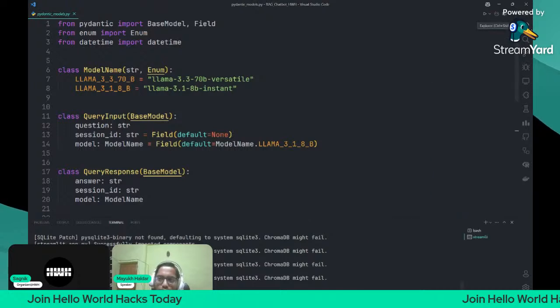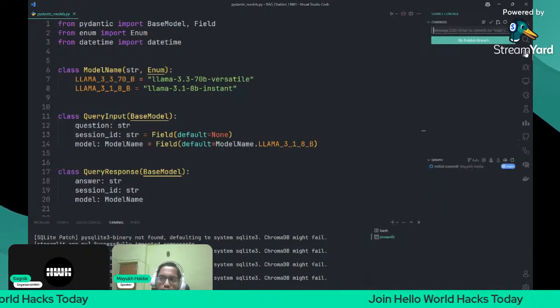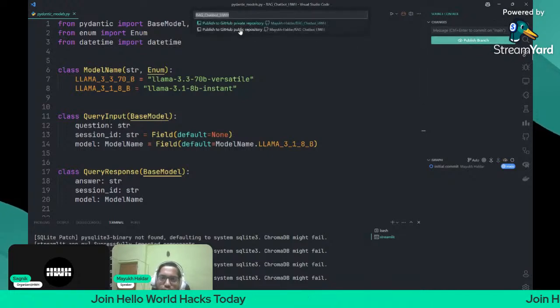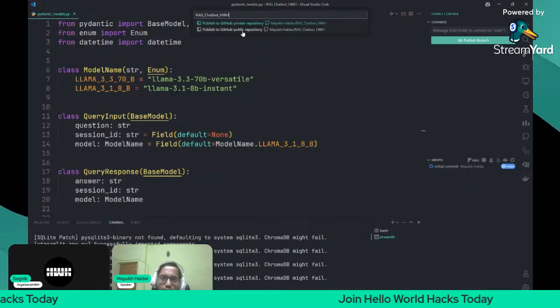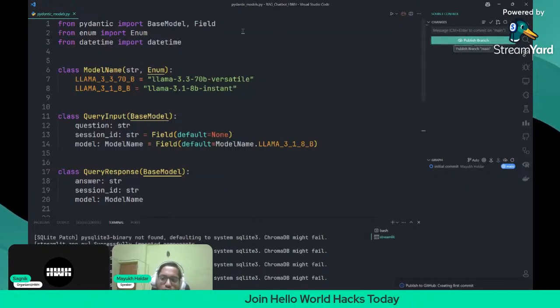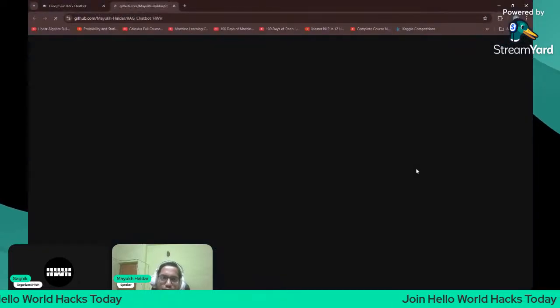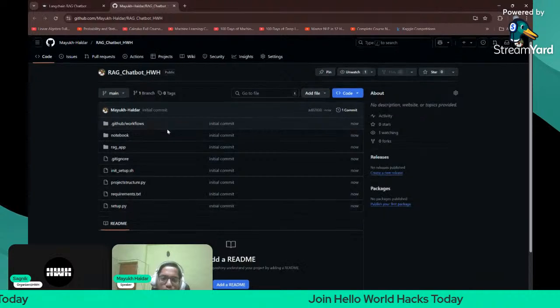Perfect. Okay. So now the next part is you need to publish this branch as a public repository in GitHub. So just do it once. Publish to a public repository. Okay, got it. Public repository. Just wait till it uploads on GitHub. Now if I open it in GitHub, see, now it is set up.